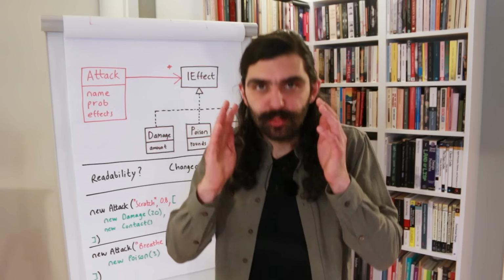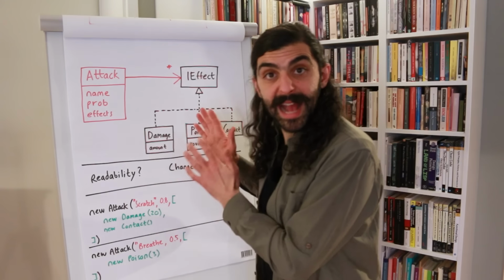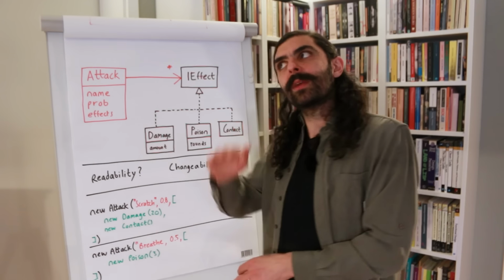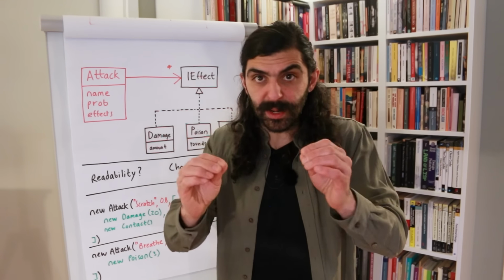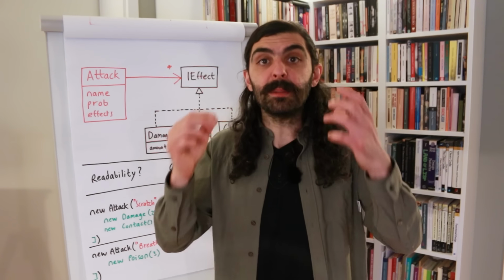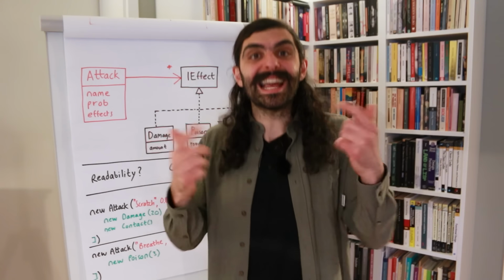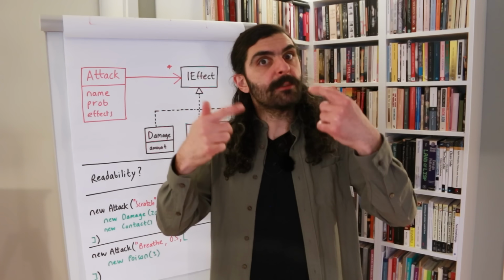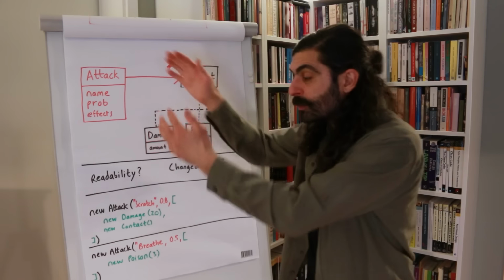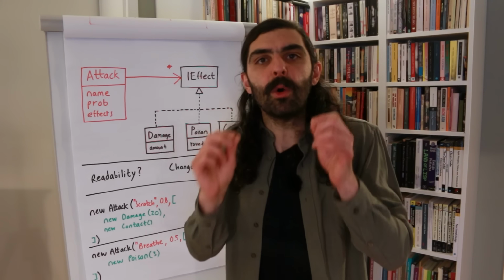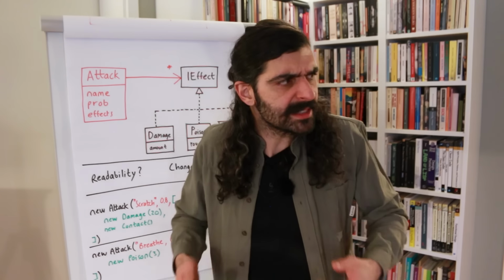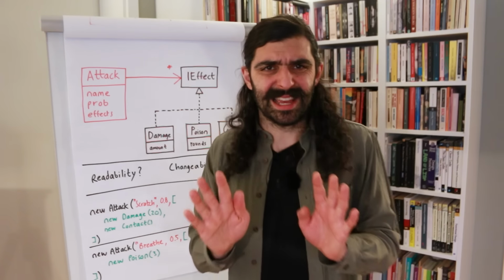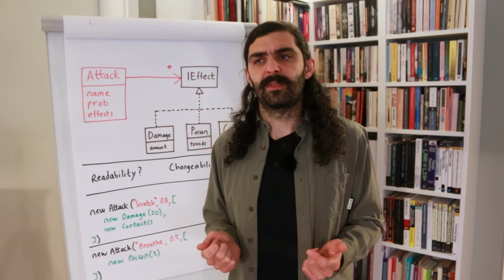However, philosophically, this is where it gets really interesting. Think about the difference between what we have now in the object-oriented style and what we had with the procedural style. In the procedural style, every attack must express how they work in terms of every possible effect that an attack can have, now and in the future. But in this object-oriented style, an attack must only express what effects it actually has. It has to express its own effects. It doesn't have to say anything about the effects that it doesn't have.